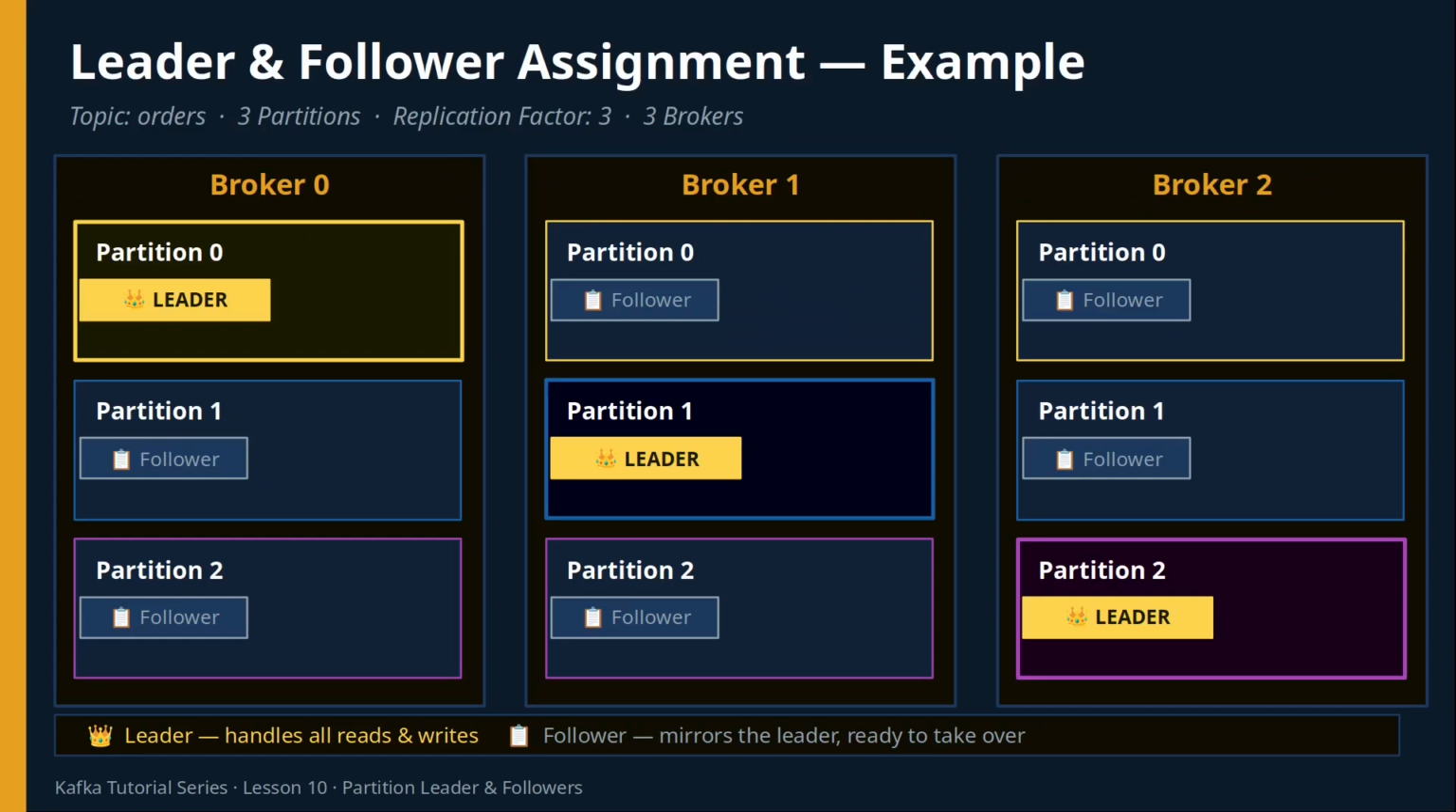Let's look at a real example. Here we have a topic called orders with 3 partitions and a replication factor of 3, running on a 3-broker cluster. Broker 0 is the leader for partition 0, notice the crown icon. It also holds follower copies of partition 1 and partition 2. Broker 1 is the leader for partition 1 and holds follower copies of the other 2. And broker 2 is the leader for partition 2 with follower copies of the others. This is the key pattern. Every partition has exactly one leader, and every broker carries some leaders and some followers. The load is shared across the cluster.